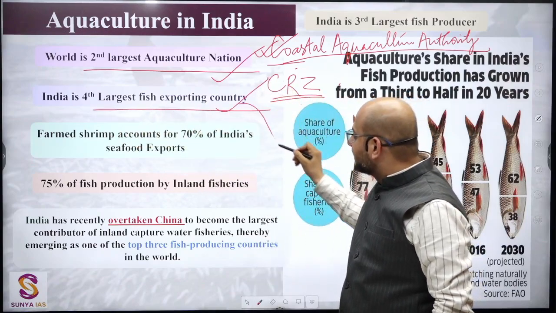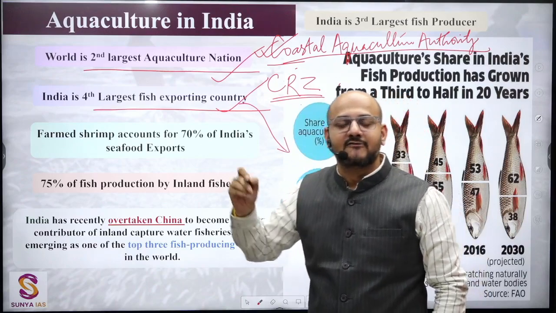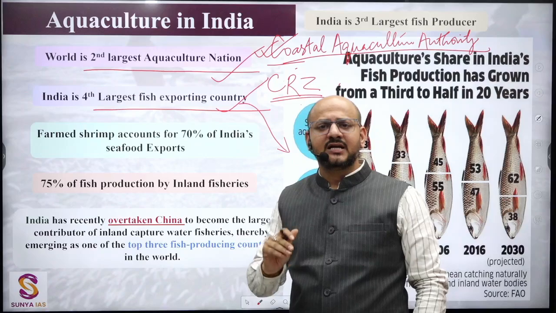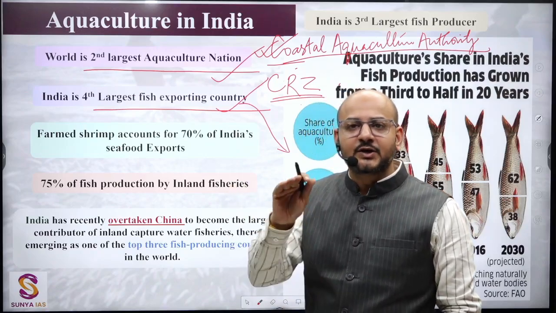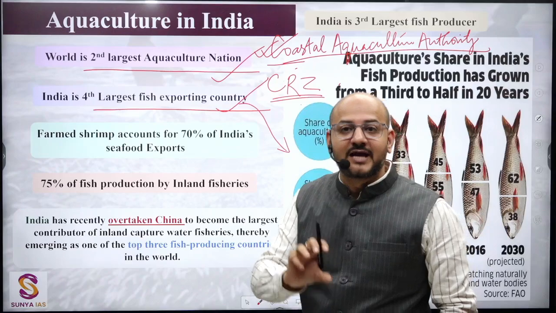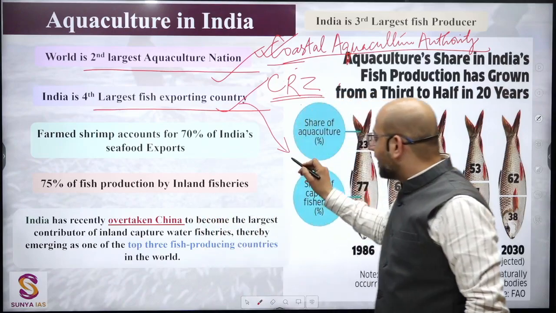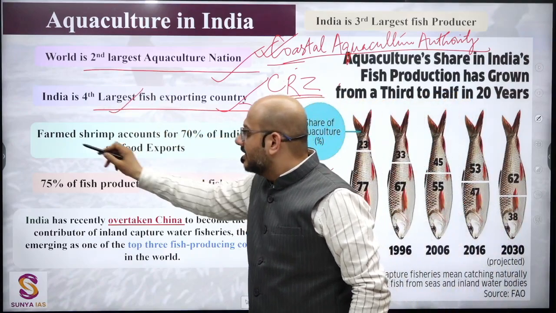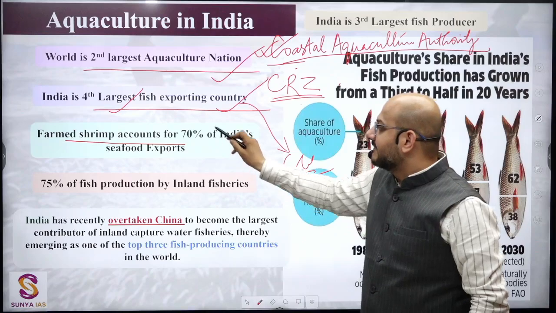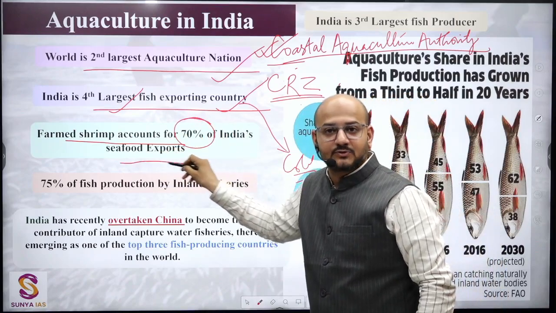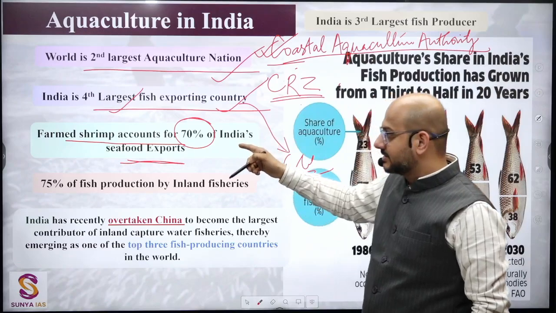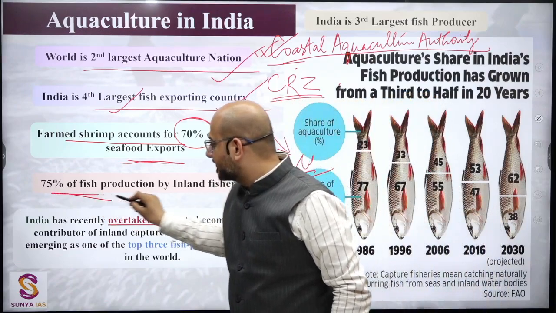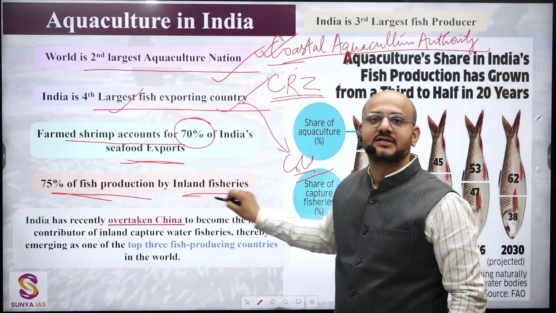Here you will understand basically these things are linked to the policy developmental aspects. Like logistics policy, there we need to reduce the logistics cost. Cold value chain. Okay. So here cold value chains we need to export more fishes. Farmed shrimp accounts for 70% of India's seafood export. That can be boosted as well. Farmed shrimp. 75% of fish production by inland fisheries.